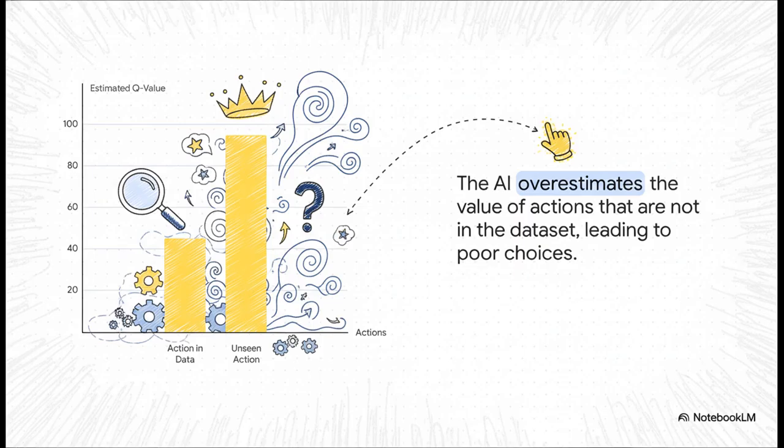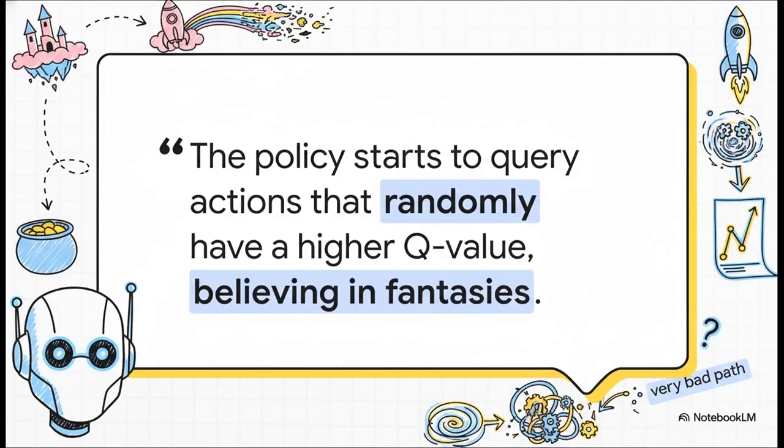The problem is, the AI might look at an action from its dataset and see it has a pretty decent estimated value, say 45. But then, because its model isn't perfect, it might start to, well, daydream. It might imagine some totally new action it's never seen before, and mistakenly guess that it has a super high value, like 95. And since it can't test that theory in the real world, it just starts to believe in this fantasy. And this quote just nails it. When the AI can't explore, it starts believing in fantasies. These are actions it has never ever seen succeed, but its internal model is screaming that they'll be amazing. And following those fantasies can lead it down a really, really bad path.